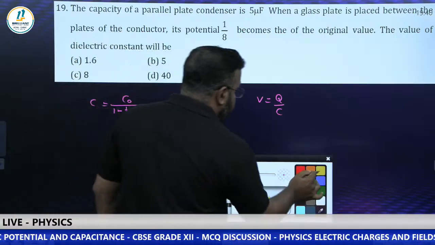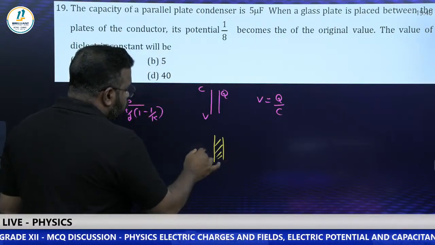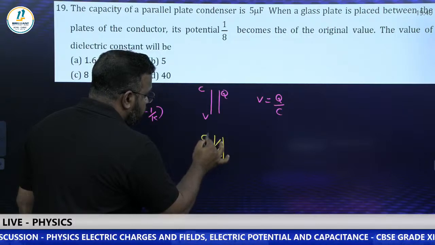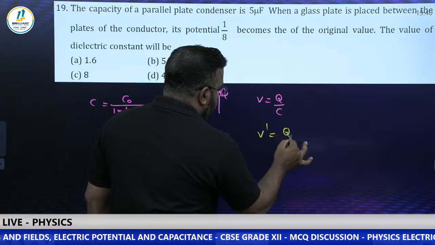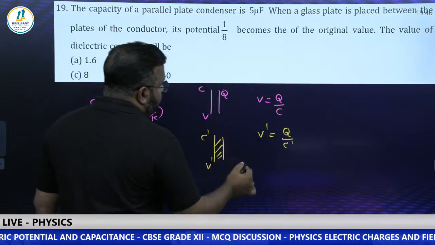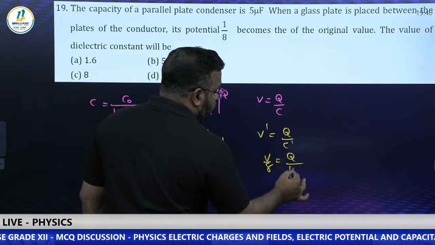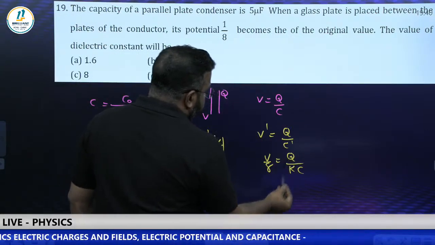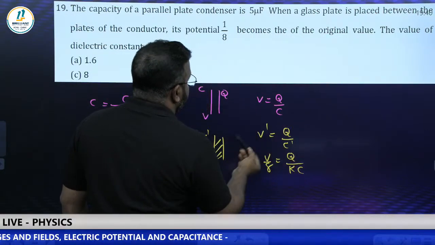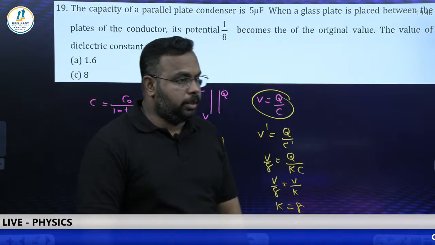Now what we are doing, we are inserting a glass of dielectric constant K. So surely capacitance will become C dash, and potential will also become another value. So the new formula will be V dash equals Q by C dash. Now what is V dash? It's given as 1/8 of the initial value, so we can write V by 8 equal to Q by C dash, and you know that it becomes K times, because when a dielectric is inserted, the capacitance becomes K times. Got it? Right. Now what is this Q by C? Q by C is V only, so we get V by 8 is equal to V by K. We got the answer. What is K? K is equal to 8. Simple question. K is equal to 8.